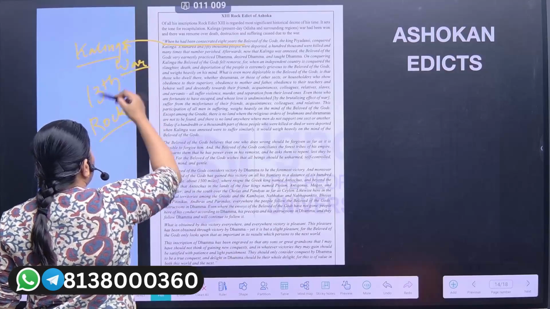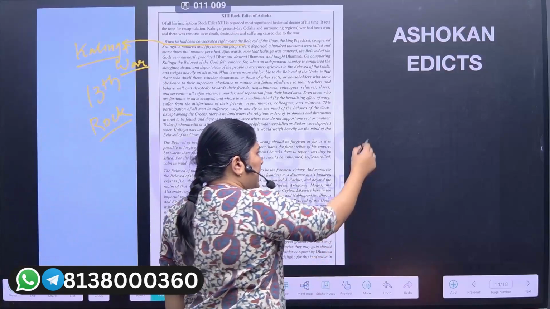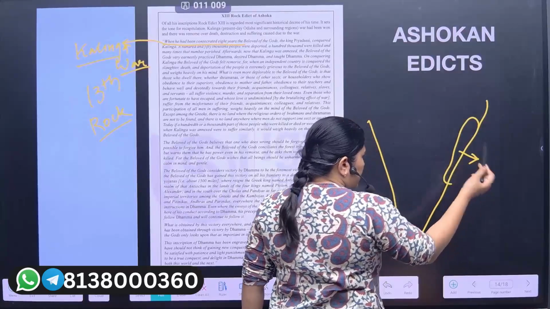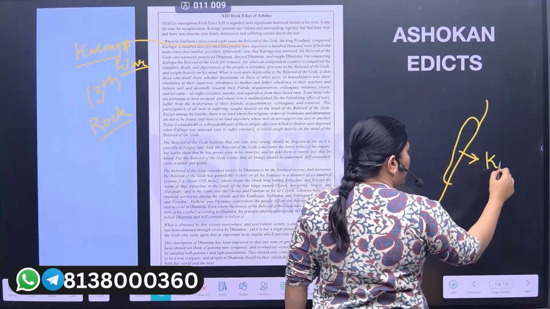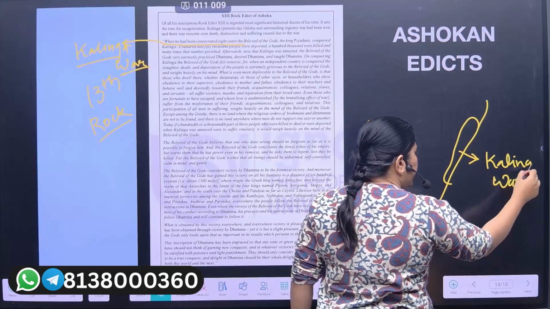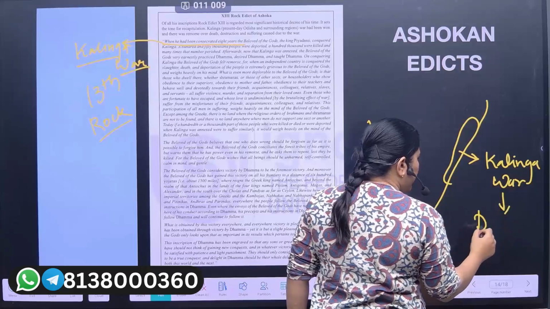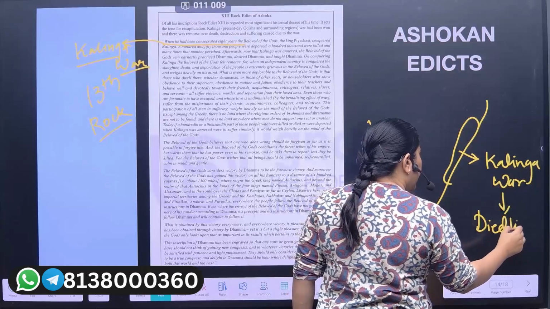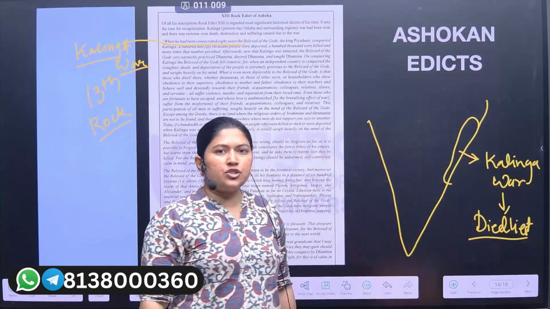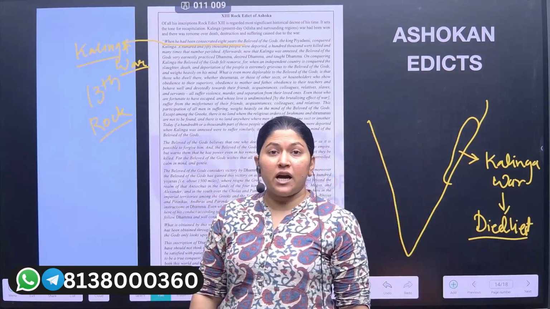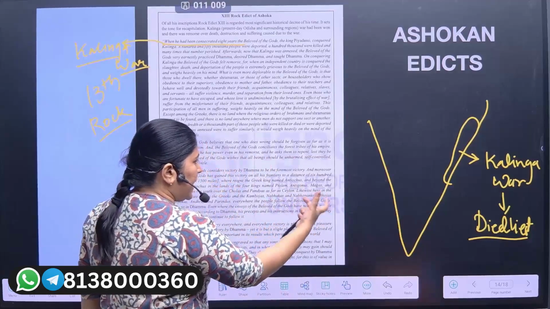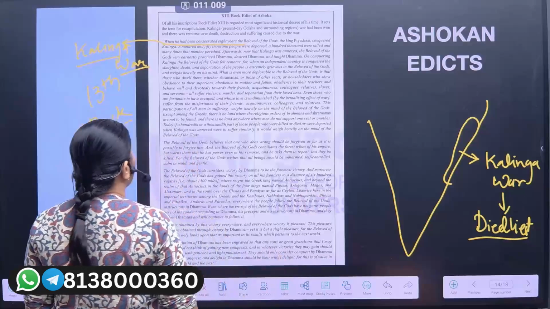If you remember our previous lectures, I talked about the Kalinga state, where the Kalinga war was held, and this was one of the deadliest wars. In this war, King Ashoka was called Chanda Ashoka, depicted as one of the deadliest rulers.